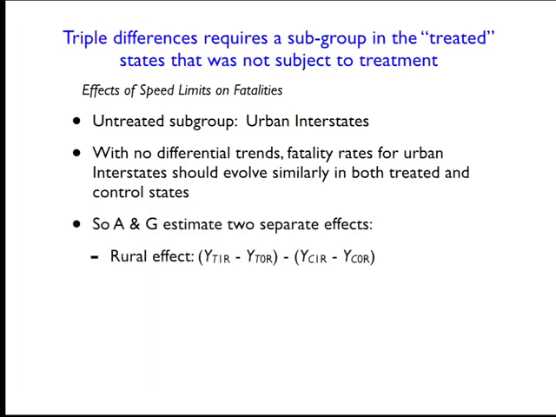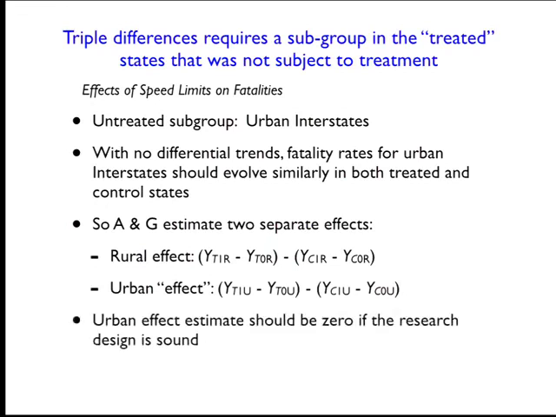So they estimate two separate effects. They estimate first the rural effect, which is the effect of the speed limit increase on the rural interstate highways, and then the urban effect, which is the effect of the speed limit increase on the urban interstate highways. I put effect in quotes there because we don't actually expect to see any effect, right? We know that there was no policy change on those highways, so if the research design is valid, you shouldn't estimate a statistically significant change in fatalities there.